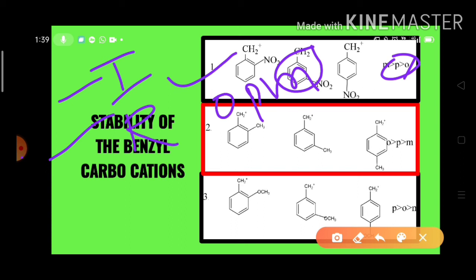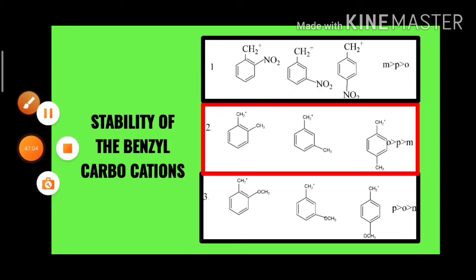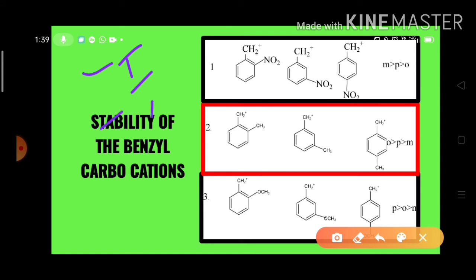sorry, okay. Sorry, my nitro group acts as a minus I group as well as a minus R group. Okay? So that means the presence of the nitro group increases the positive charge on the cations.